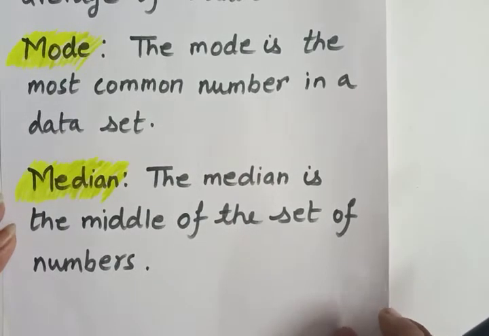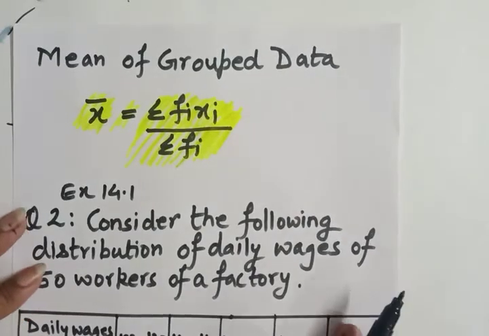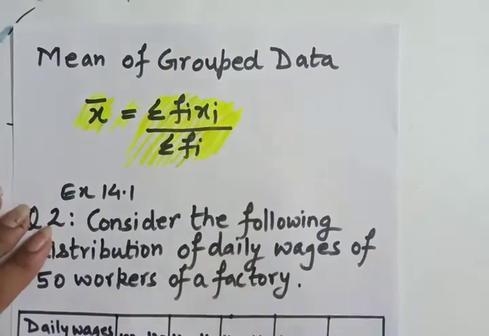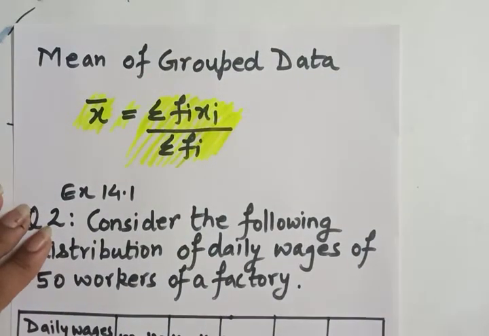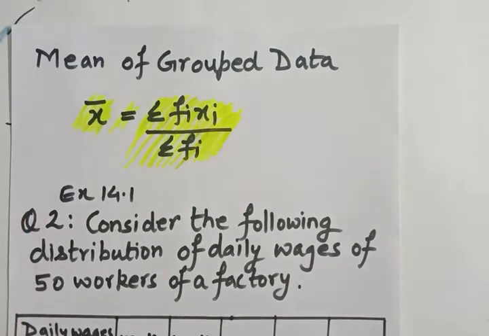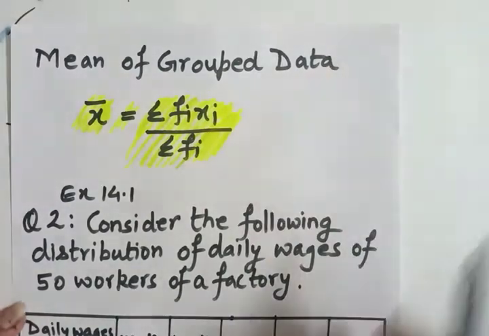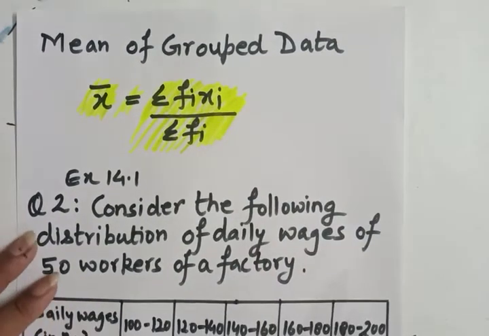So, not wasting time, let's start with a question from NCERT on grouped data. We have two methods of solving any grouped data: the direct method and the assumed mean method. First of all, we will start with the direct method.